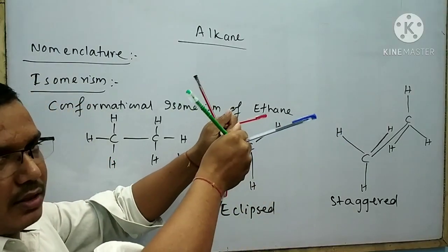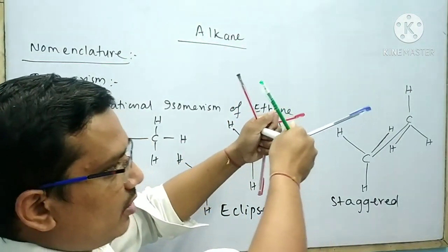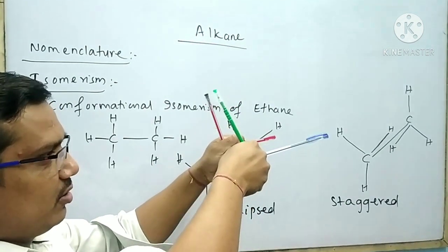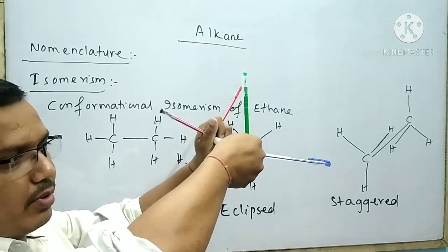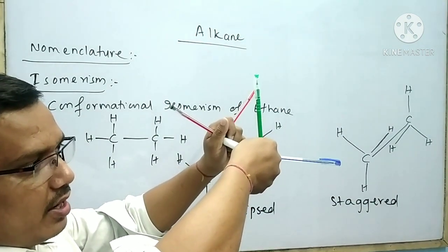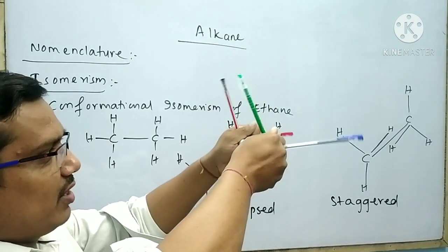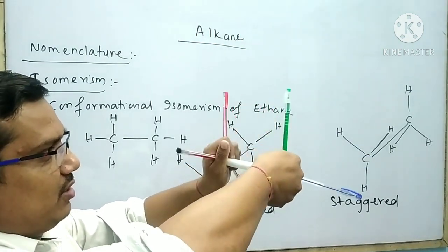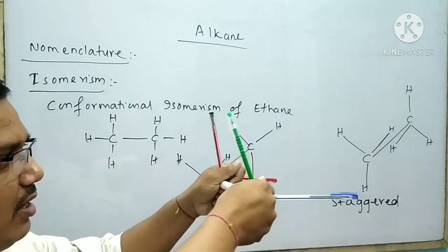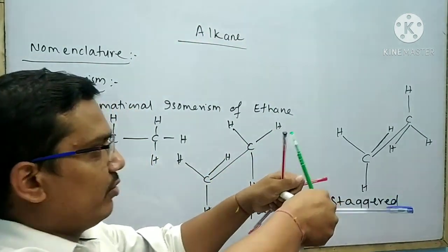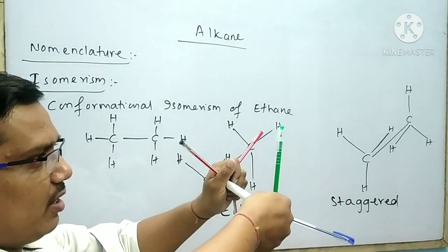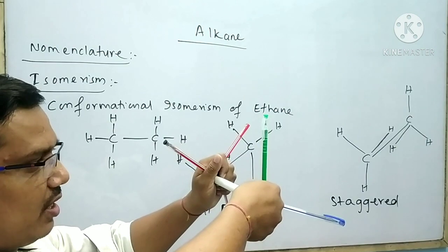In eclipsed conformational isomer, the hydrogens of one carbon atom are directly behind the other. But in staggered conformational isomer, the hydrogens of the carbon atoms are at maximum distance. Look at that. This is the minimum distance. This is the maximum distance. In case of eclipsed isomer, what will happen? Due to the minimum distance, they have maximum repulsion as compared to the staggered conformational isomer.